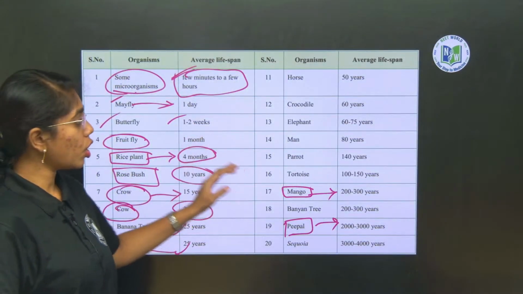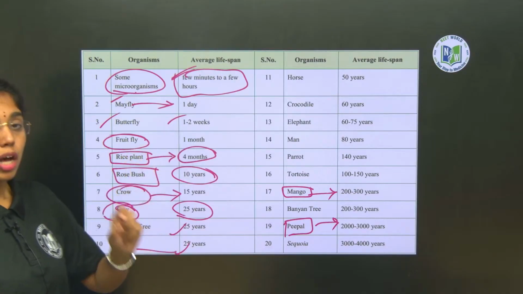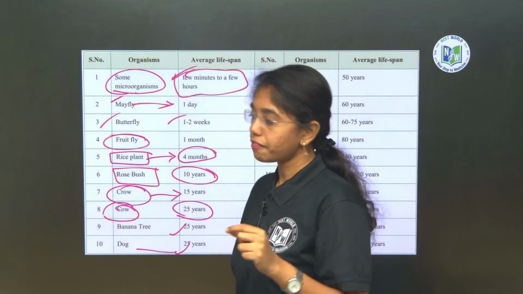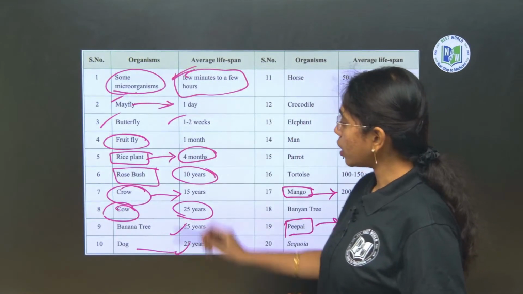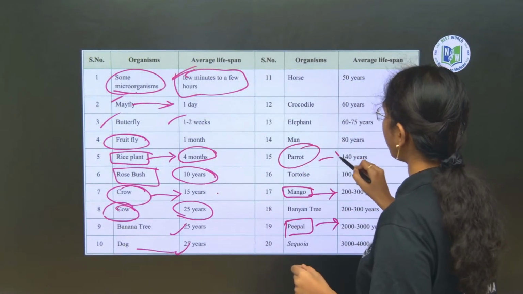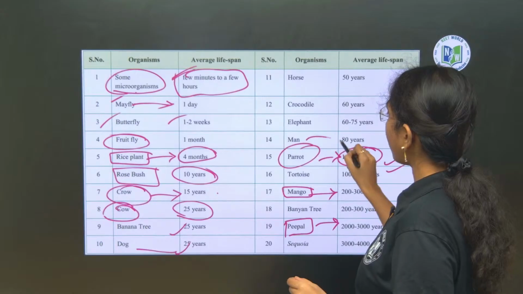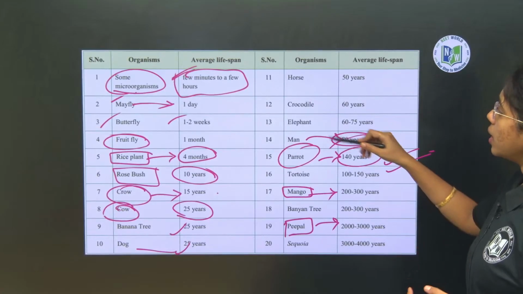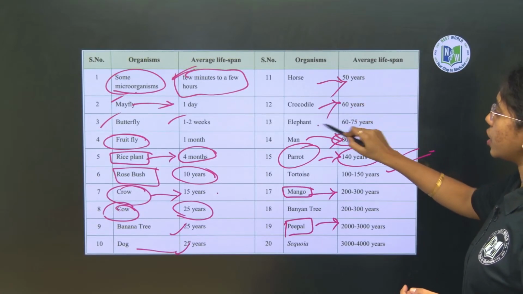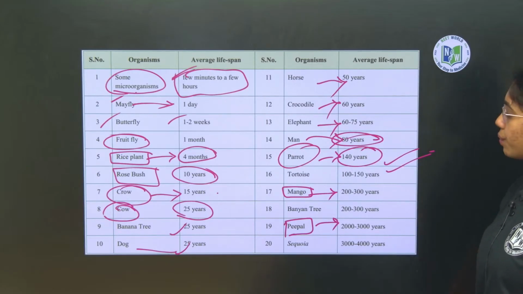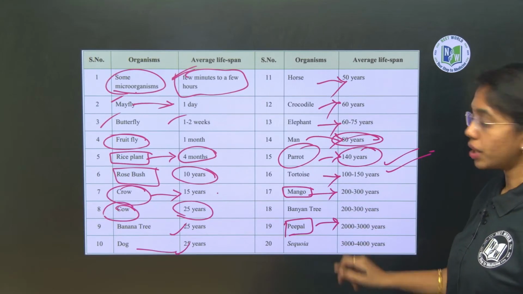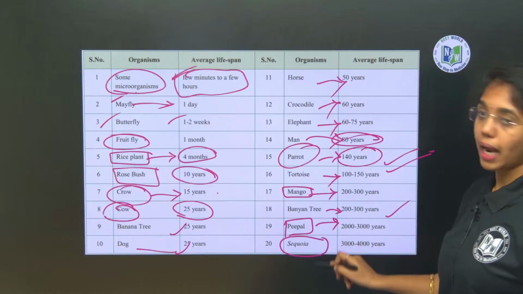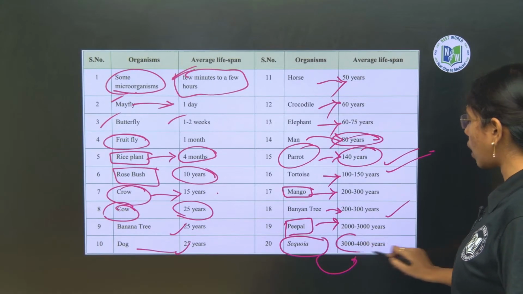There is no necessity of remembering all the lifespans ma. Those pictures which are highlighted in your academy book, in your text, those lifespans you have to remember for sure. So, here you see crow, it is 15 years, and parrot 140 years of lifespan. Fine, right? Man, maximum it is 100 years and it was down to 80 years these days. Next, horse 50 years, crocodile 60 years of lifespan, elephant 60 to 75 years, tortoise 100 to 150 years, banyan tree 200 to 300 years, and sequoia, which is the giant plant, okay, and its lifespan is 3000 to 4000 years.